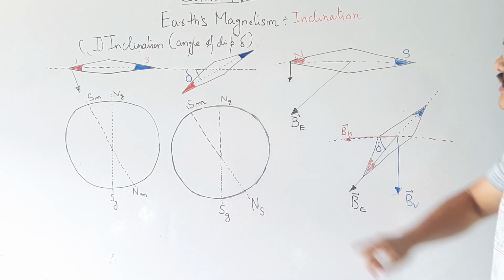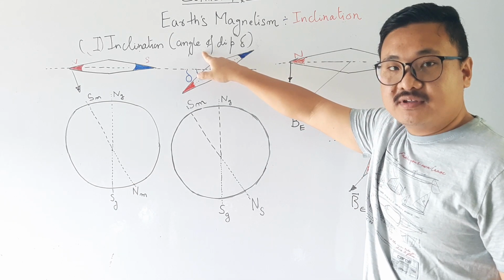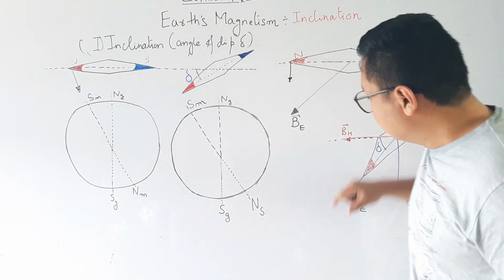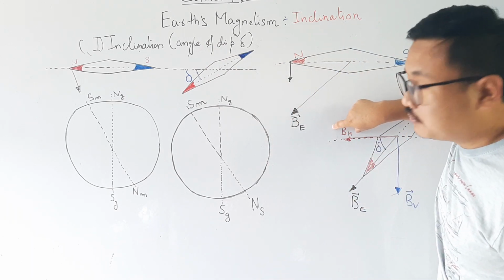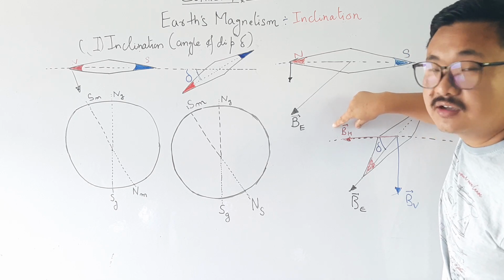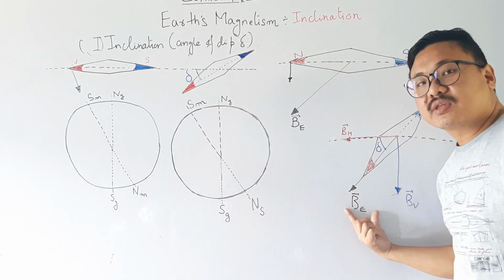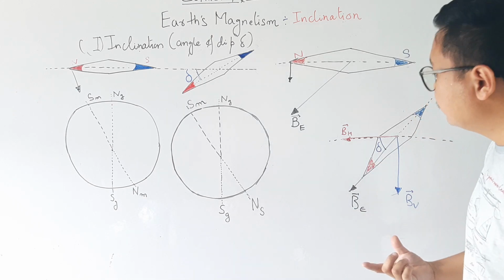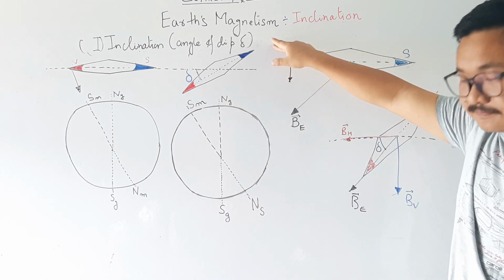It means that the angle of dip is the angle subtended between the horizontal component of Earth's magnetic field and its net magnetic field. So what is the definition of angle of dip?